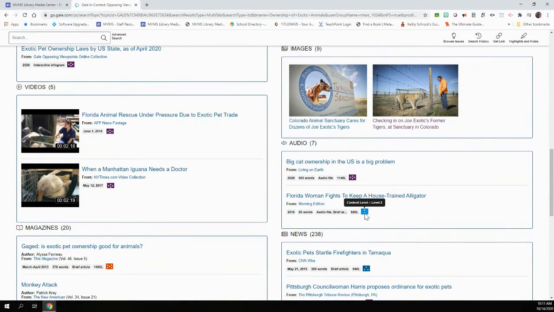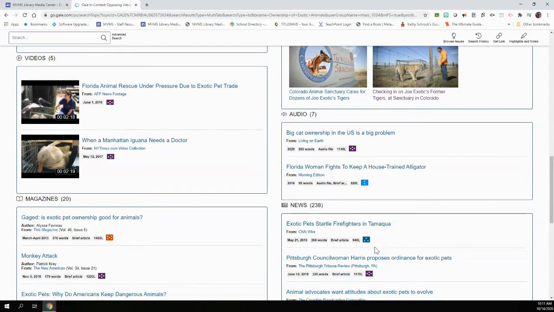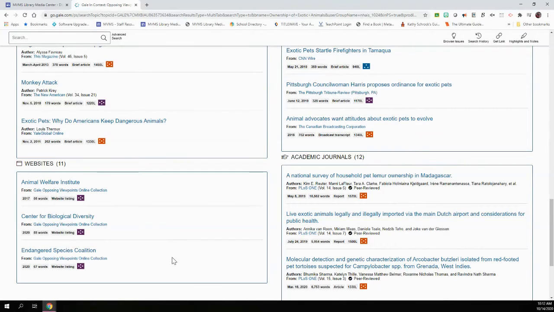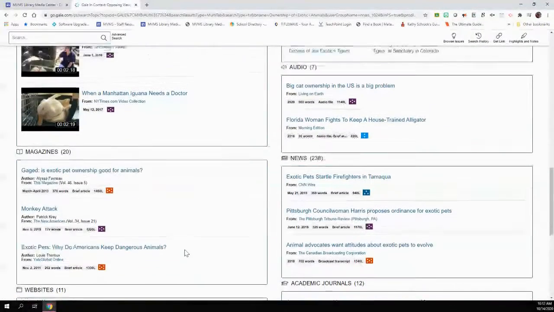This right here is a 2, so this is going to be an easier article to read, or it's an audio file, so that's going to be a little bit easier content to comprehend. It's an 820 Lexile. This guy right here is a 3. It's a 940. So it gives you an idea of the difficulty of the content. It does not mean you should stick and look for only the easy ones, but it does mean that the more difficult might go into more depth or might use some higher vocabulary.